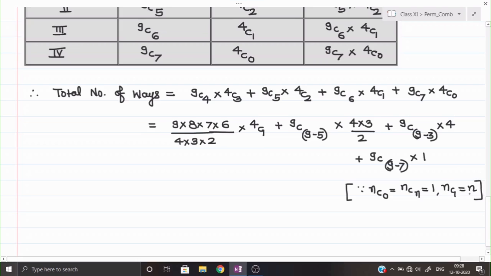That you remember. Now here we can cancel something, 4 and 2 again. I think we are cancelling the same thing a third time here. 3 ones are 3 and 3 threes are 9. So this will remain as 3 into 7 into 6, that is 126, and 4C1 will become 4 here. Sorry, I will write it a little from the downside.